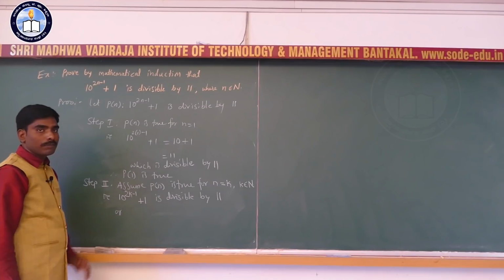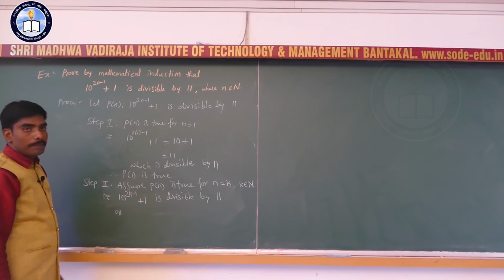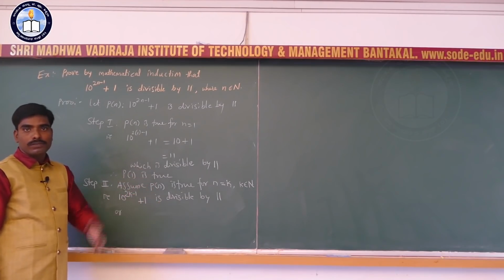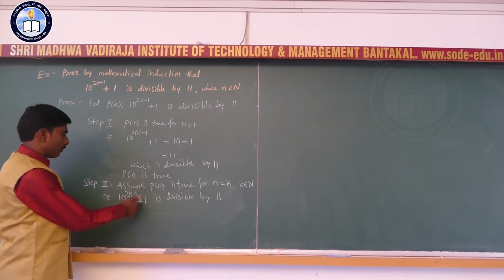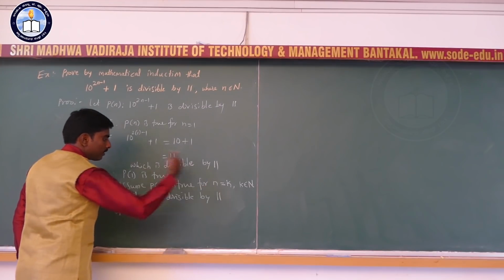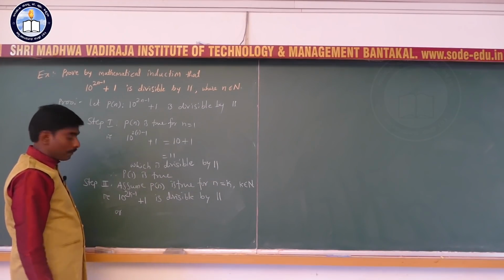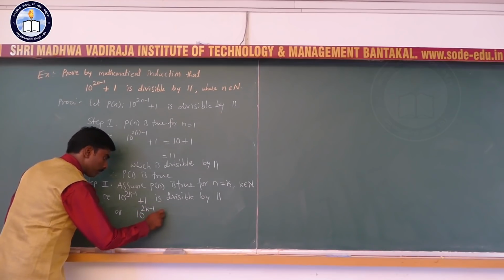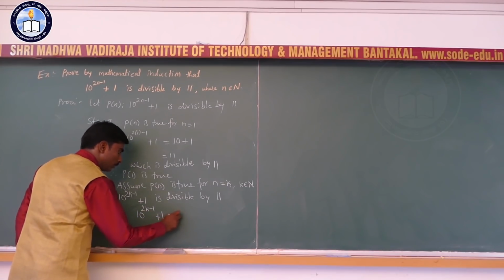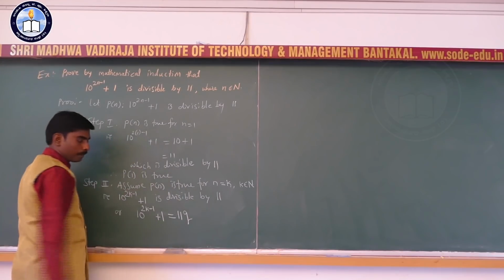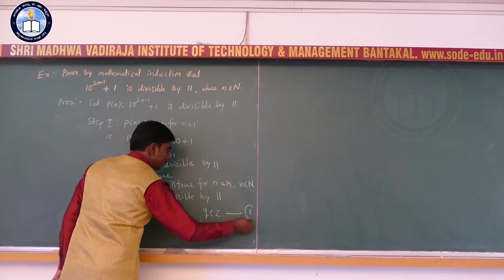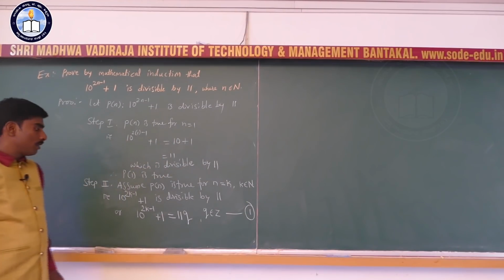Use the definition of divisibility, that is, if b is divisible by a, then there exists an integer q such that b equal to aq. If you call this b and this a, then there exists an integer q, so b can be expressed as 10 to the power 2k minus 1 plus 1 is equal to 11 into q, where q is an integer, and you call this equation number 1.